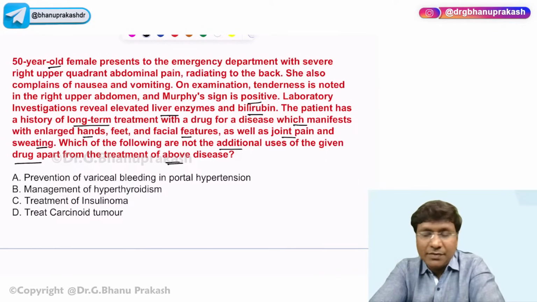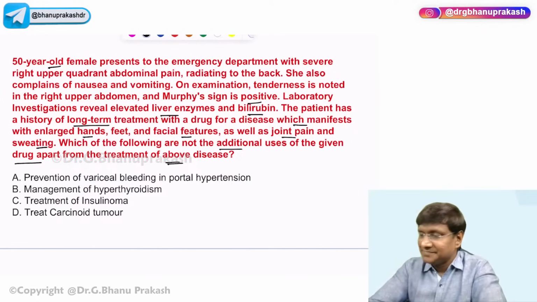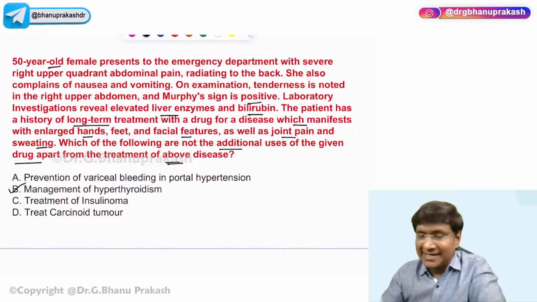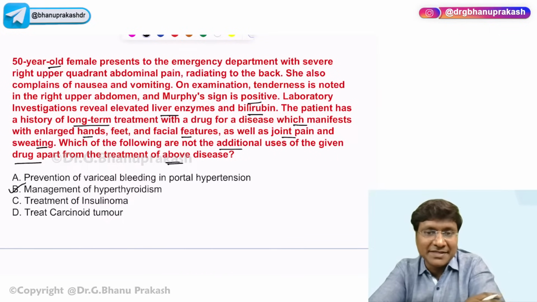Yeah, Bhuwana, so how will you diagnose acromegaly? First line investigation is IGF-1 levels that are elevated, and the investigation of choice is oral glucose tolerance test, where there will be failure of growth hormone suppression in spite of glucose load, right? Yes, excellent. So the answer here is the management of hyperthyroidism.